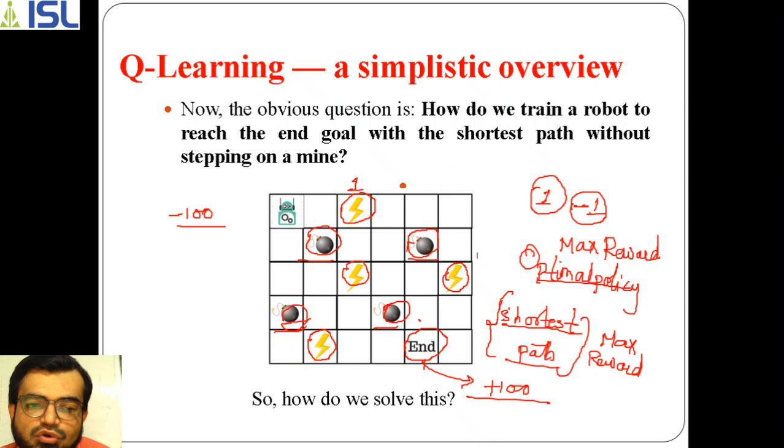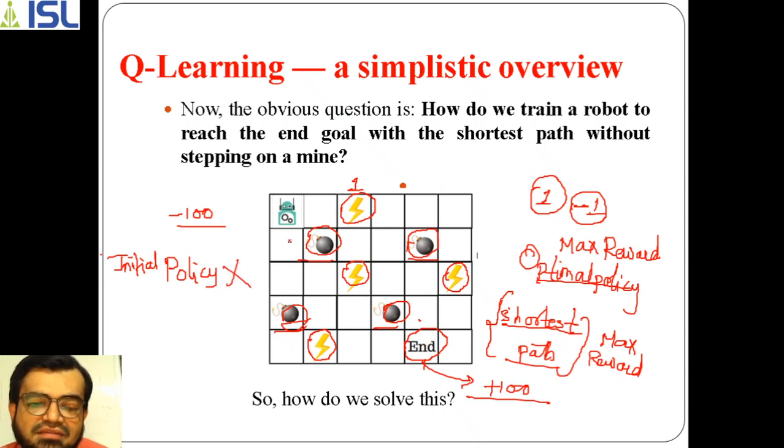And the robot doesn't know the path, because in Q learning, active learning, it doesn't have an initial policy. That means the robot doesn't know how to reach there. The agent doesn't know the path to reach the destination, so it doesn't have any initial policy.